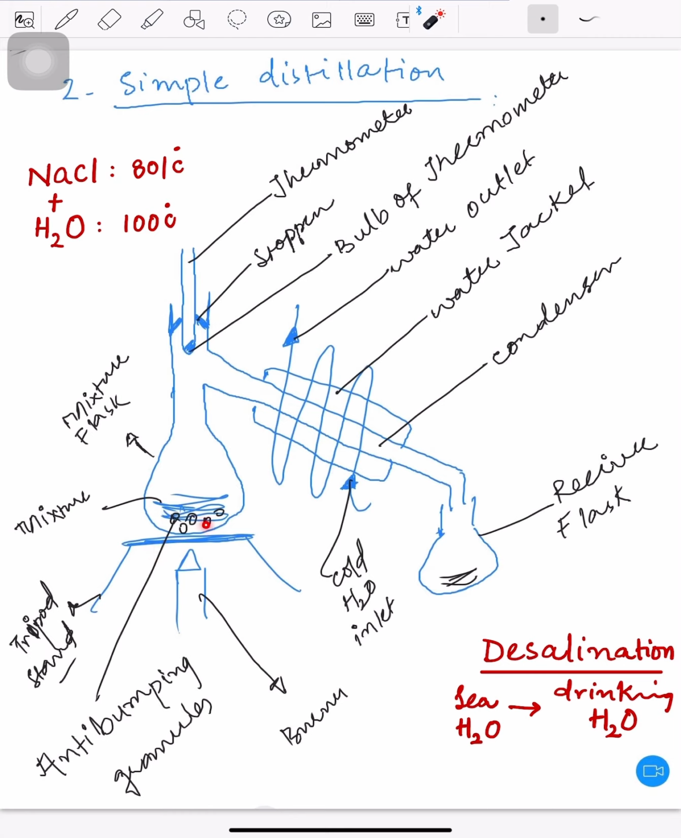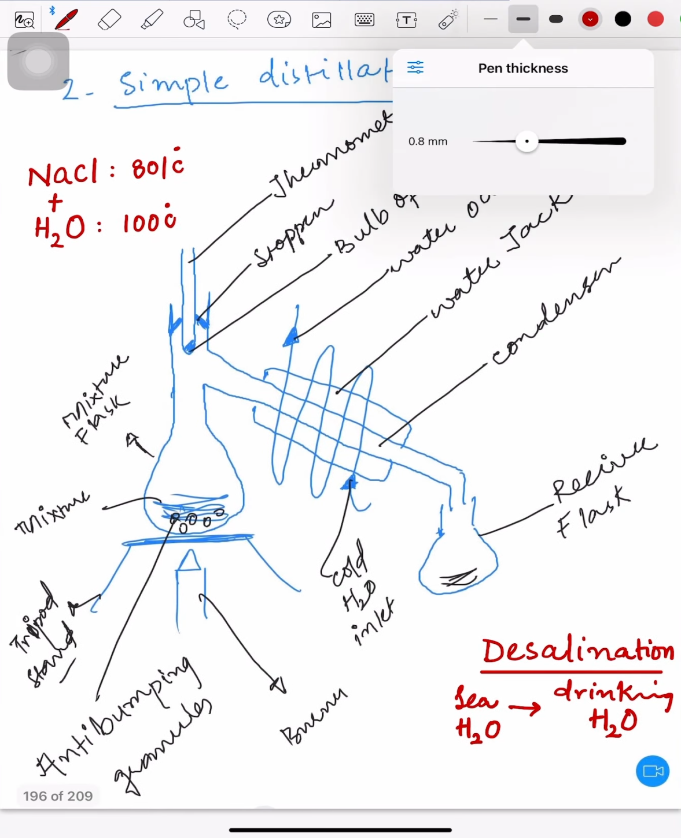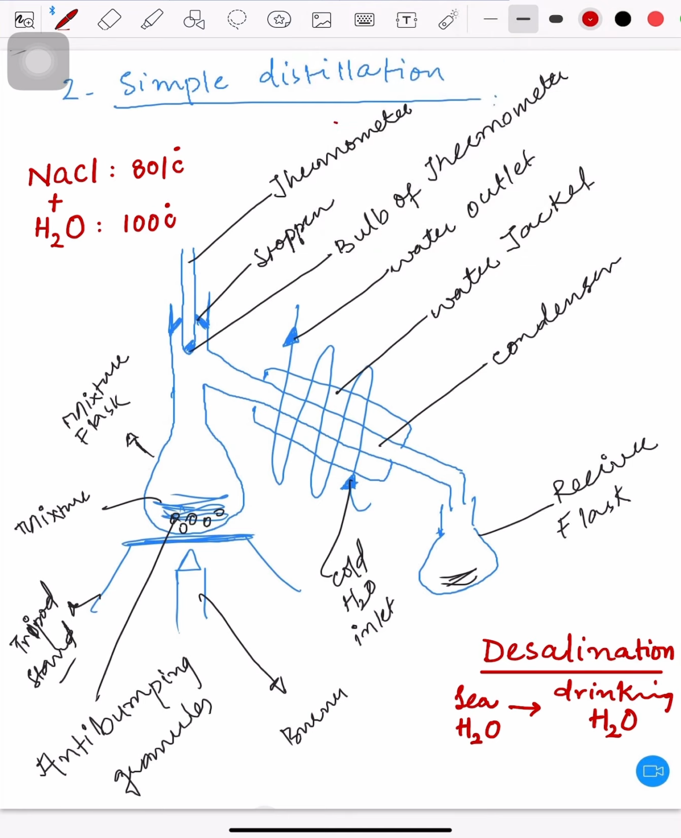All right. So there is a mixture flask here. At the top of the mixture flask, there is a thermometer, and you can see that there is a stopper. The stopper is also called a bung. For example, I'm writing here, this is called a stopper, or it is called a bung as well. Now remember that opposite to the bulb of the thermometer, there is an opening towards the condenser. So this is called the condenser.